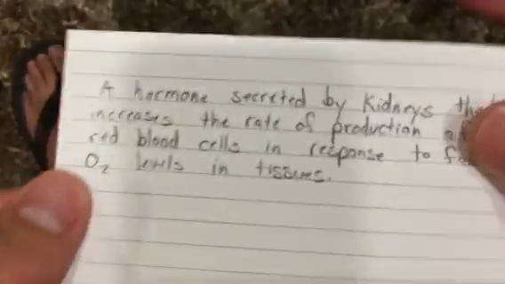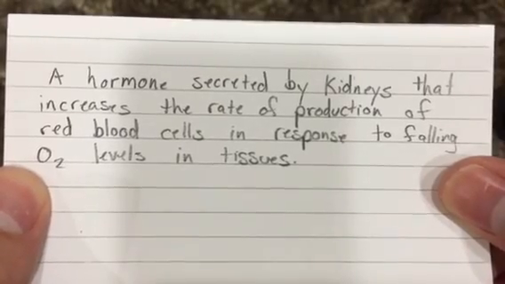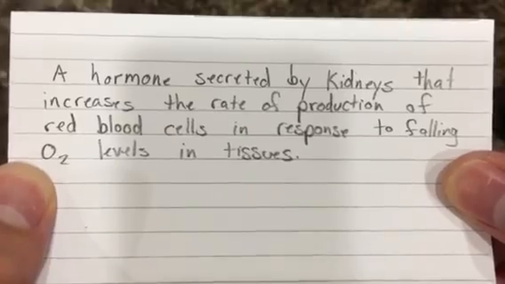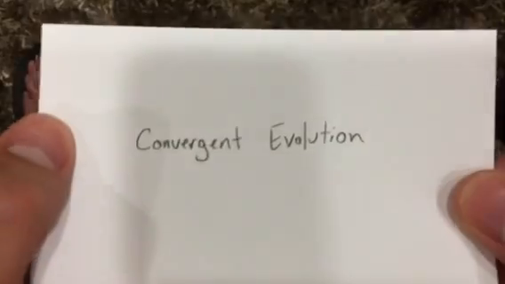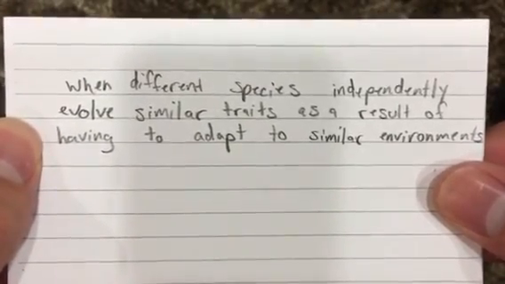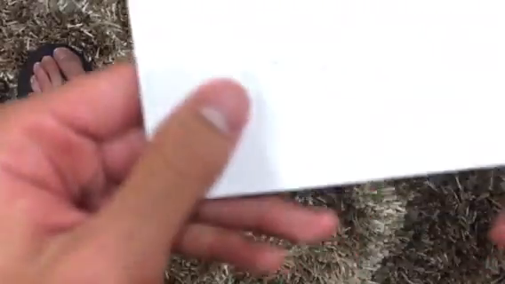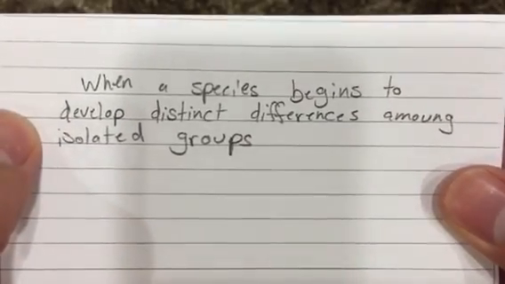Erythropoietin, a hormone secreted by kidneys that increases the rate of production of red blood cells in response to falling O2 levels in tissues. Convergent evolution, when different species independently evolve similar traits as a result of having to adapt to similar environments. Divergent evolution, when a species begins to develop distinct differences among isolated groups.